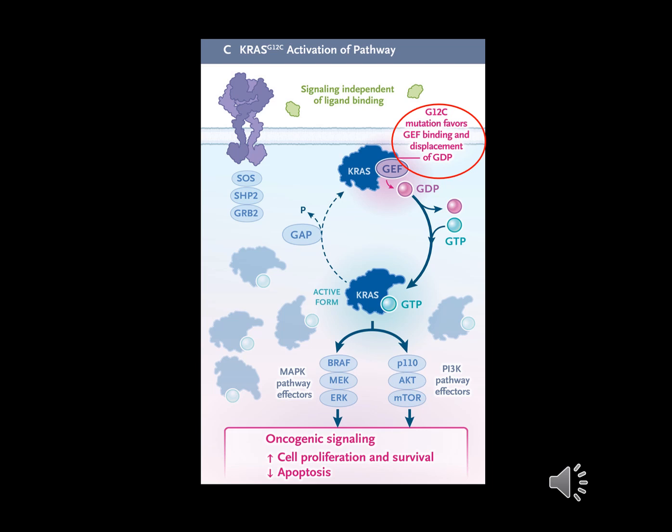The mutated KRAS favors the binding of the guanosine exchange factors, leading to displacement of GDP and replacement by GTP without ligand binding. This ligand-independent signaling is oncogenic by increasing cell proliferation and survival and decreasing apoptosis.